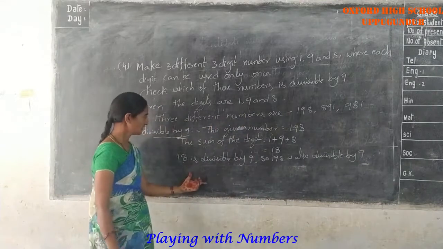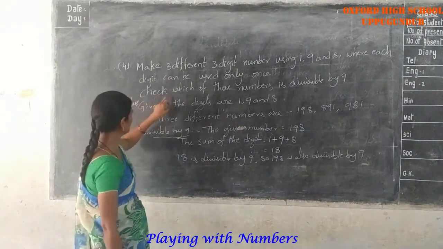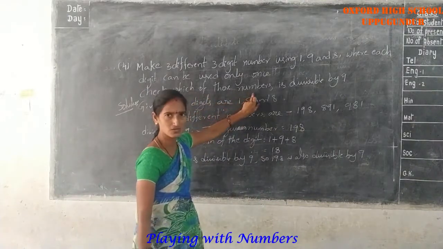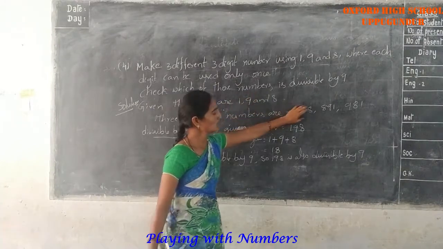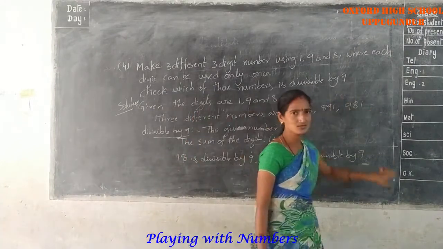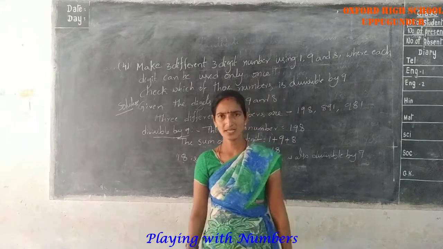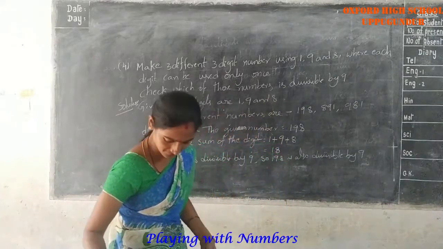Write the 3-digit numbers separately and check which of these numbers are divisible. Okay, one problem I have explained. The remaining two problems you have to write. Okay? Next one.